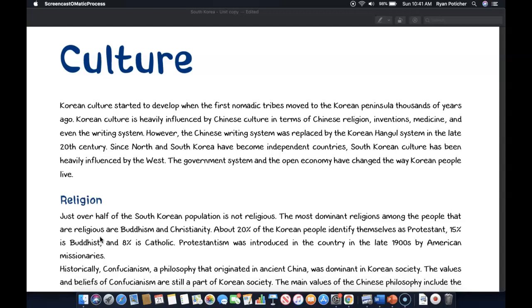Culture. Korean culture started to develop when the first nomadic tribes moved to the Korean peninsula thousands of years ago. Korean culture is heavily influenced by Chinese culture in terms of Chinese religion, inventions, medicine, and even the writing system. However, the Chinese writing system was replaced by the Korean Hangul system in the late 20th century. Since North and South Korea have become independent countries, South Korean culture has been heavily influenced by the West. The government system and the open economy have changed the way Korean people live.